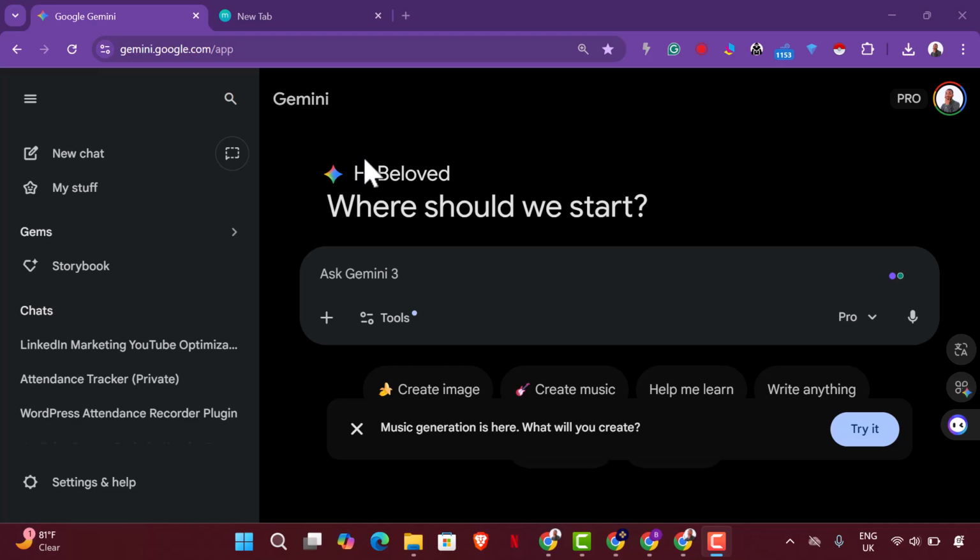Welcome back, guys. So right now, Gemini just introduced music generation. So I want to try it out. Let's see how good it is.